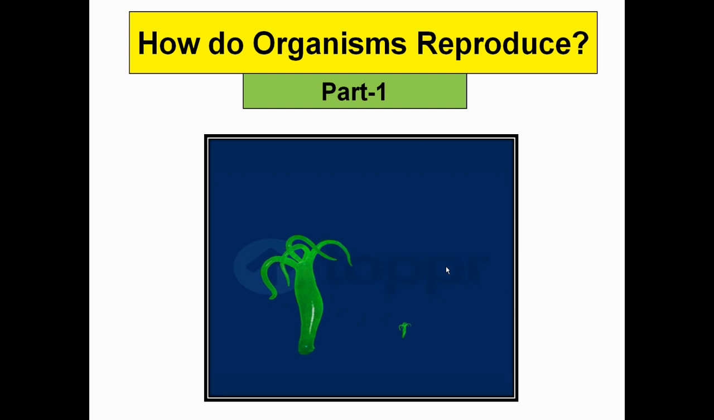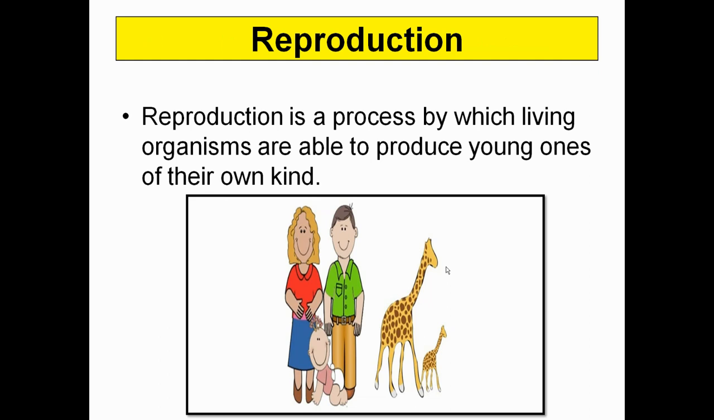In the animation itself, you can see how organisms are actually derived from their parents. So this is one of the important factors when we talk about the organism's life history. First of all, we need to understand what reproduction actually is. Reproduction is a process by which living organisms are able to produce young ones of their own kind.